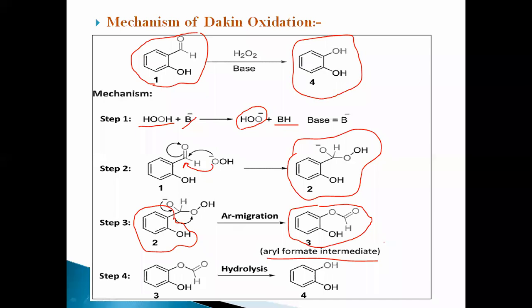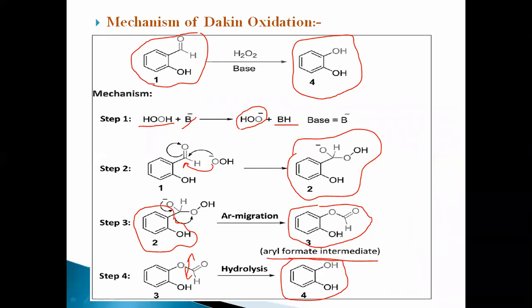After formation of this aryl formate intermediate, it undergoes hydrolysis, breaking the bond at this oxygen to make the final product, 1,2-benzene diol, along with formic acid. In this way, you make the final product, 1,2-diol.